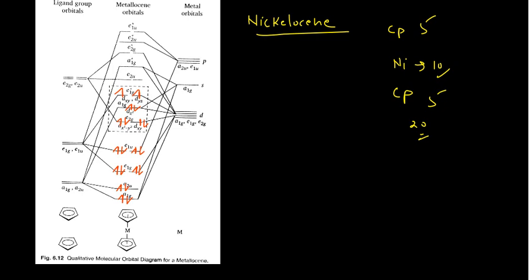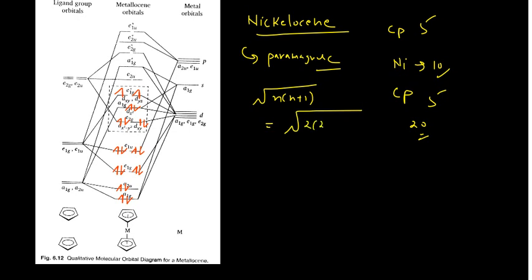So it is also paramagnetic in nature. Nickelocene is also paramagnetic. Okay, 2 unpaired electrons are there. So you can calculate its magnetic moment, root of n into n plus 2, so root of 2 into 2 plus 1, root of 6, that will give you somewhere around 2.86 Bohr magneton.